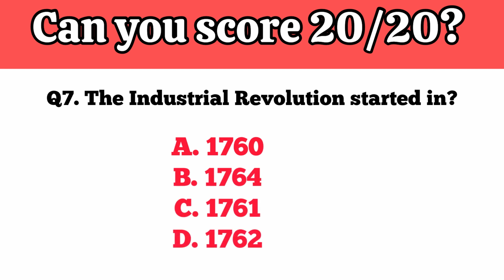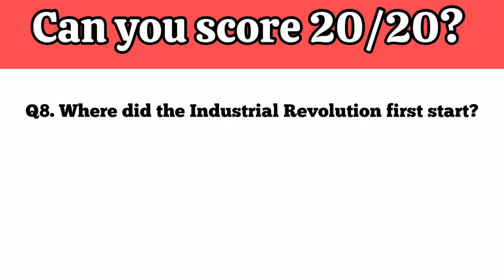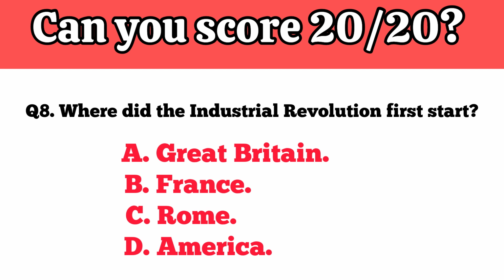The Industrial Revolution started in. Your time starts now. 1760 is the correct answer. Where did the Industrial Revolution first start? Your time starts now. Great Britain is the correct answer.